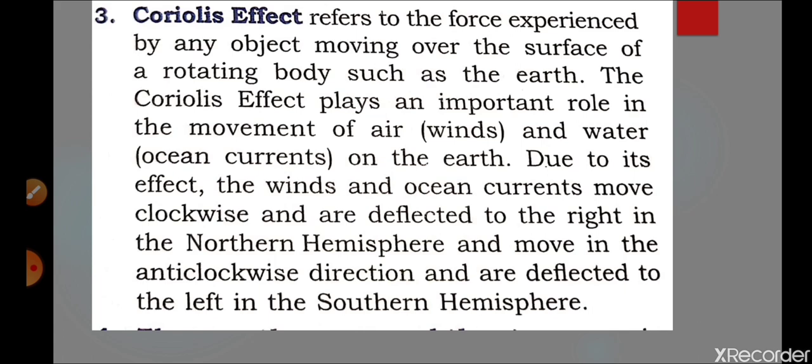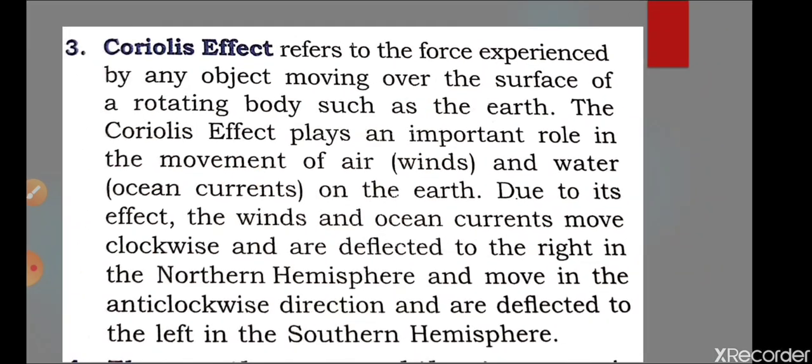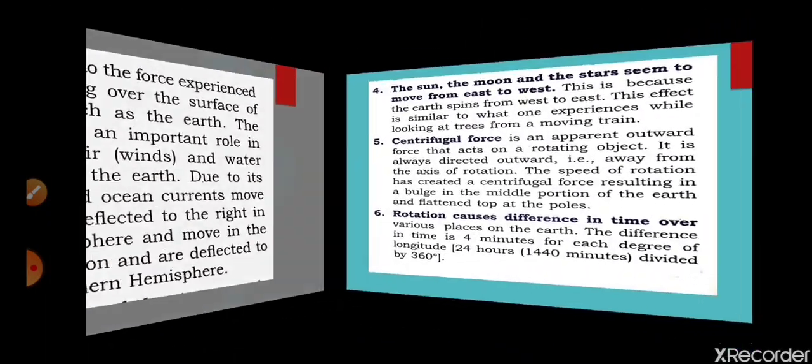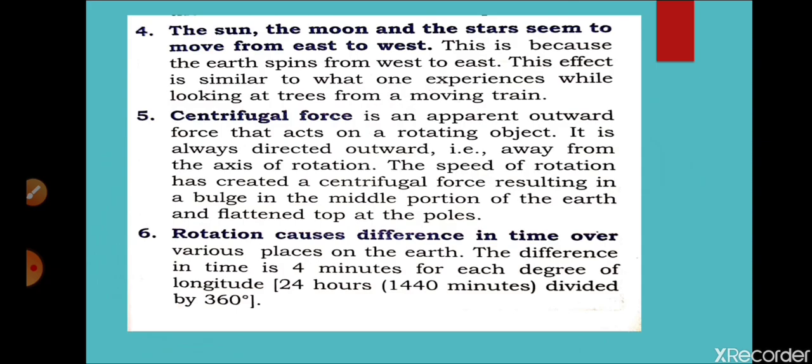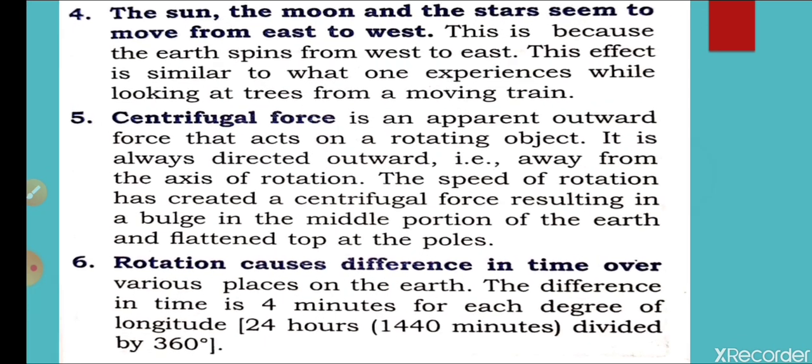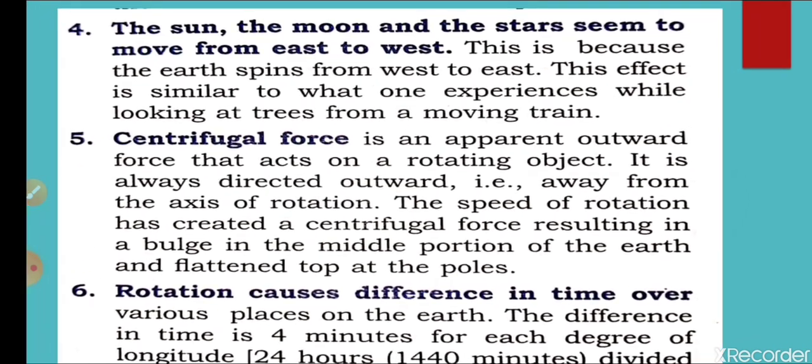So like this you can understand coronal effects. So now we are going to discuss why the sun, the moon and stars seem to move from east to west. So why is it so? It is because of the motion of the earth, because the earth rotates from west to east. So that's why this illusion is there, that the sun, moon and stars are moving from east to west.